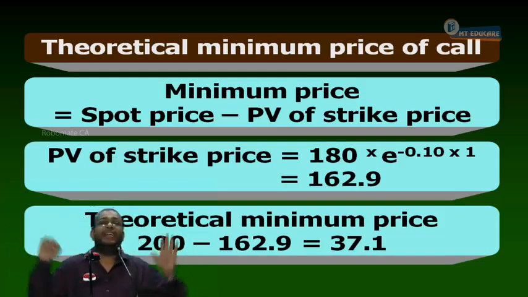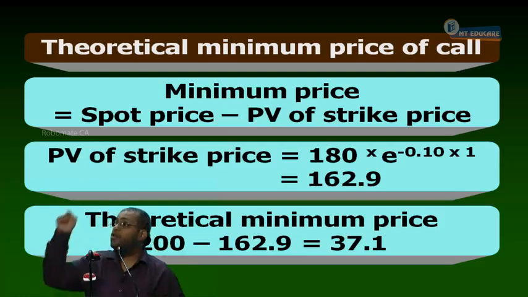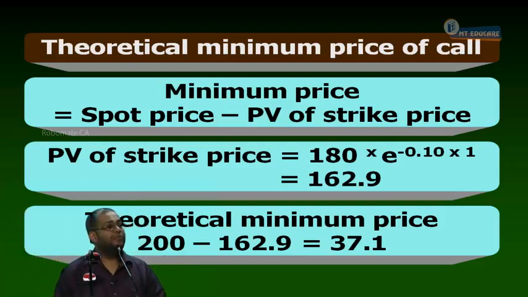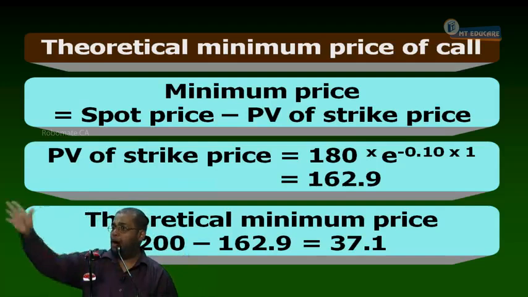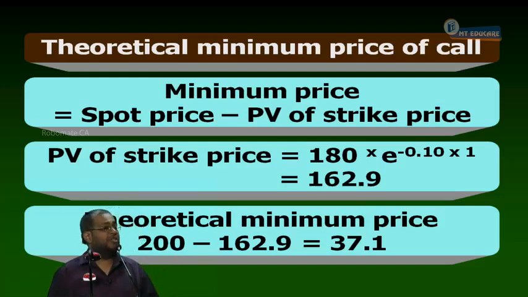Now tell me, what is my strategy? I should do two things today. Short sell a share. I go to the share market and give a sell order. I go to the option market and give a buy order. I take the mouse, put a sell click in the share market and a buy click in the option market. So what is the strategy today? Short sell the share and buy the call option. I don't use the word sell; I use the word short sell, because I am not holding the share. Right or not? Can I proceed further or not?